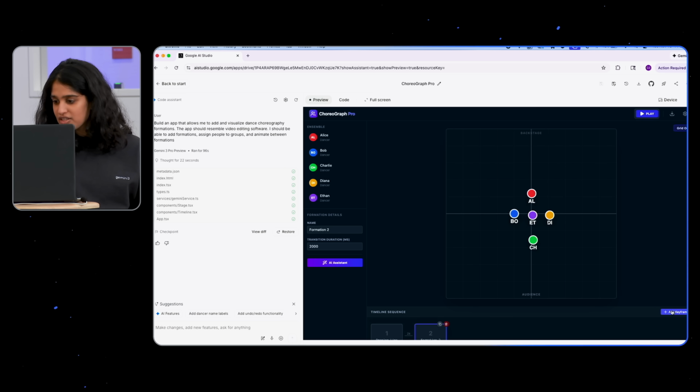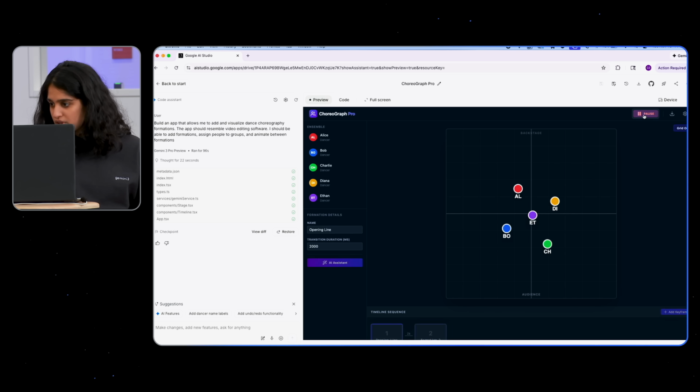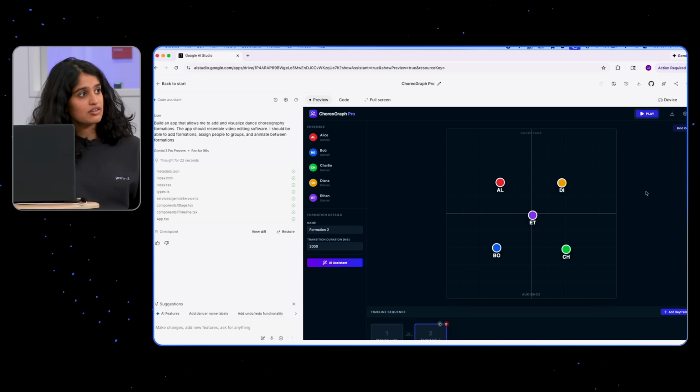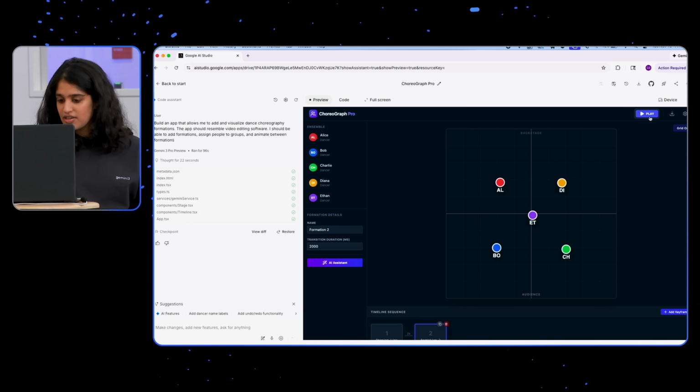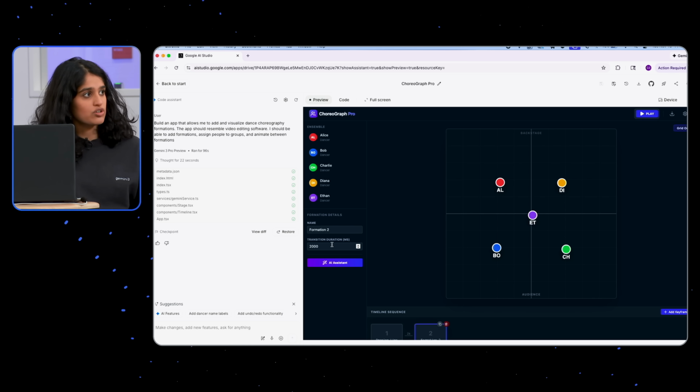That's awesome. Okay, let's see if this works. So I can add another one, I think. And what is it animating with, SVG art, or is it a web UI? It's a web UI. Nice. So let's see if I do this and I play. Does that work? Oh yeah. Wow. That's super cool. And then you can set the transition durations and things like that. So this is the kind of thing that's super useful.